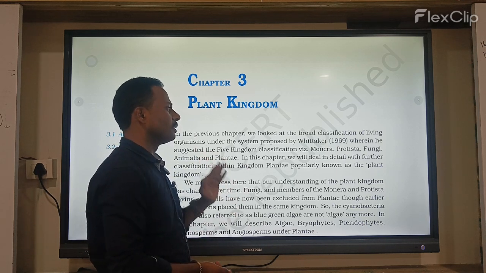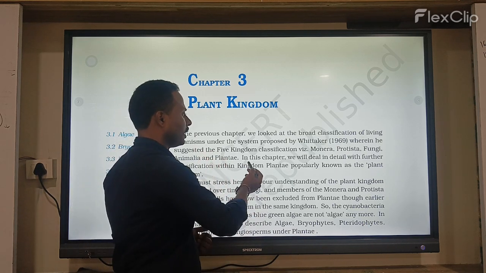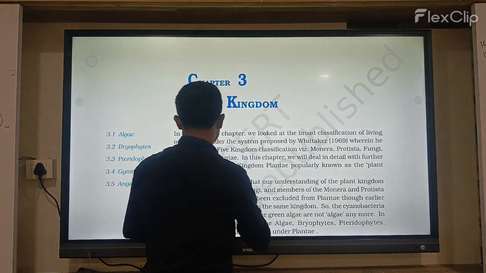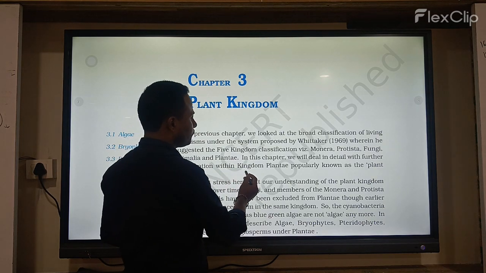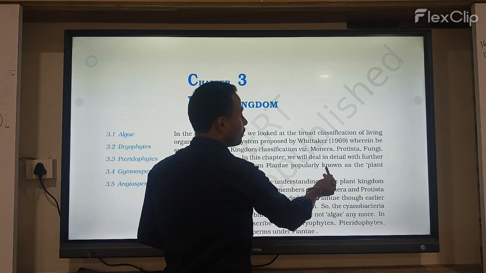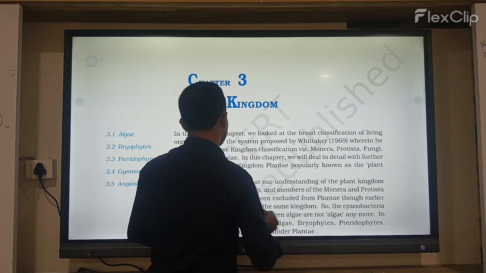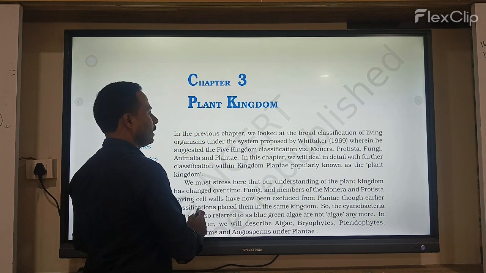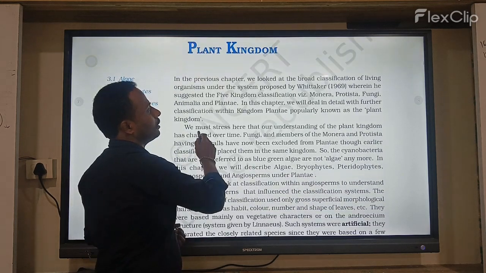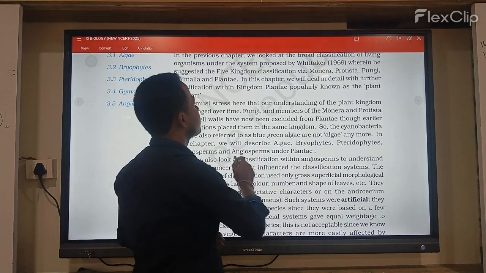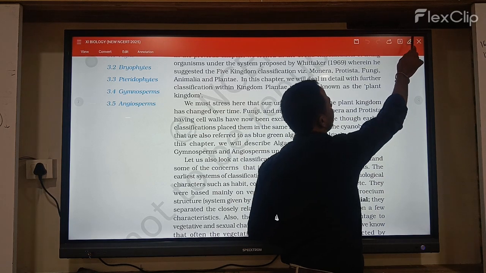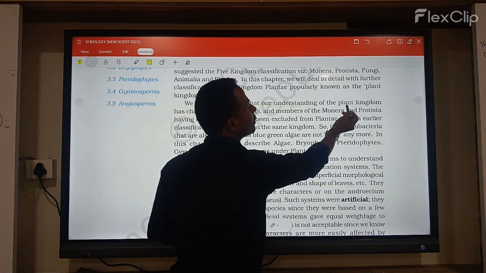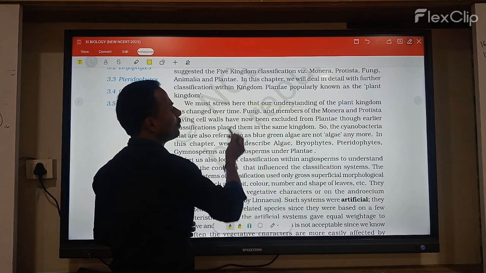Now in this chapter we will deal in detail with the features and classification within the kingdom Plantae, properly known as the plant kingdom. So it is completely discussed in the plant kingdom. Now we must stress here that the understanding underlying the plant kingdom has changed over time.